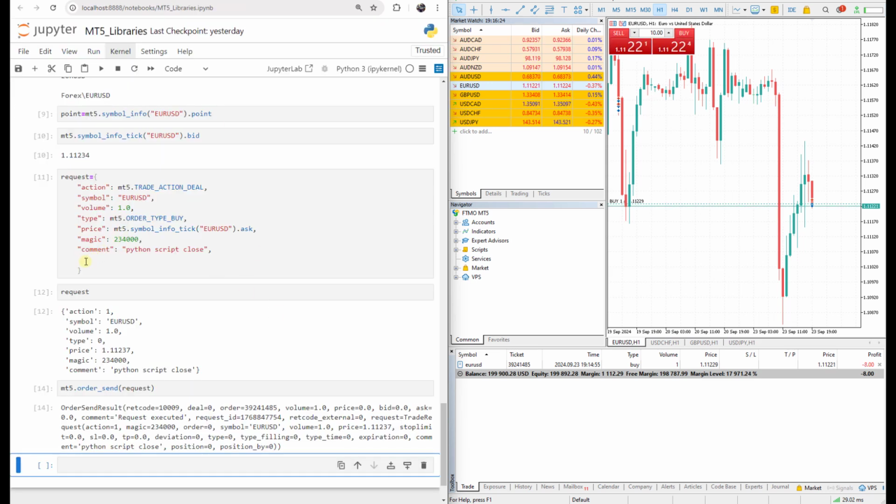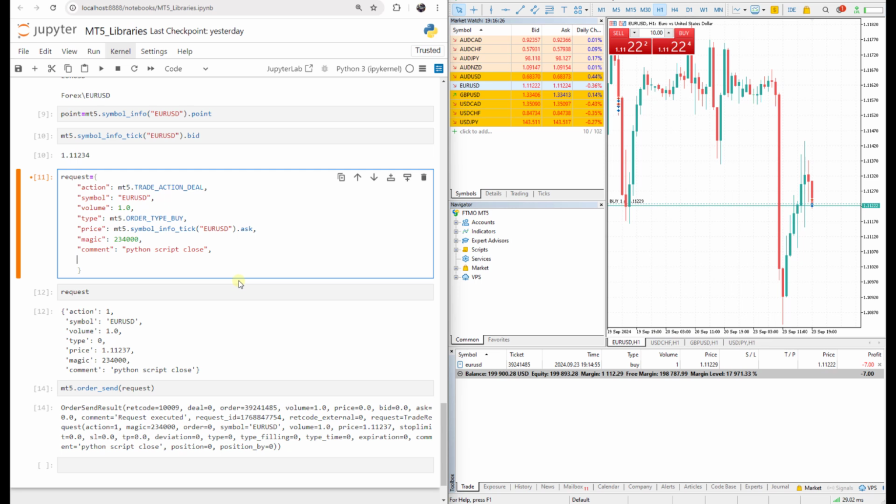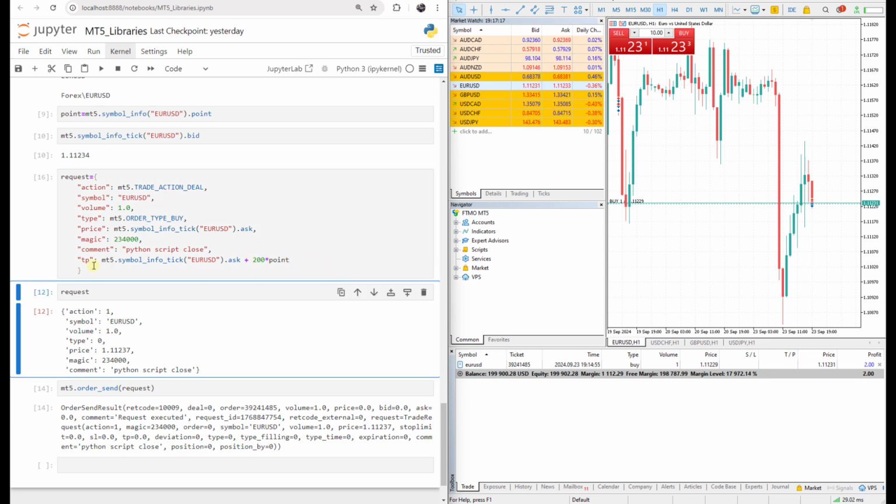There are two different ways to add it. First, we can just easily say, for example, TP double dot, and we can say, okay, the ask price, this one, is the take profit plus 100, 200 points, just like that. And I press shift and enter. This is the take profit. Because it's the last one, we don't actually need this comma. I press shift and enter. We can add stop loss like that too.